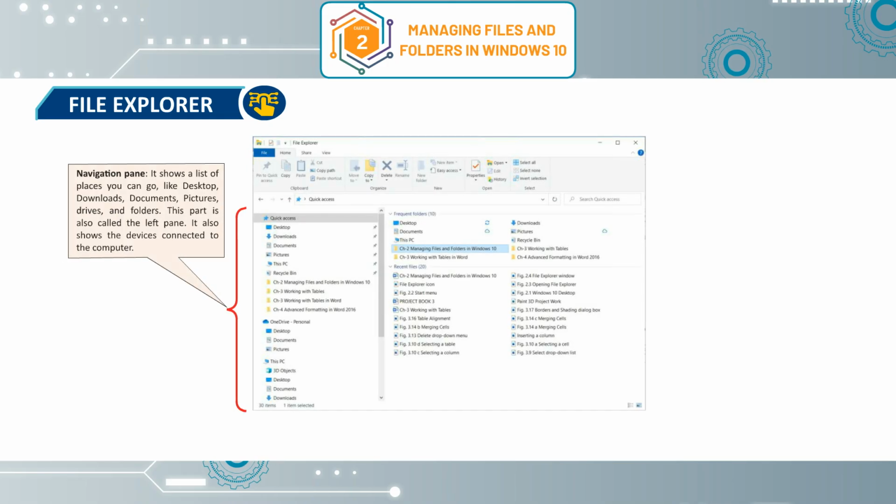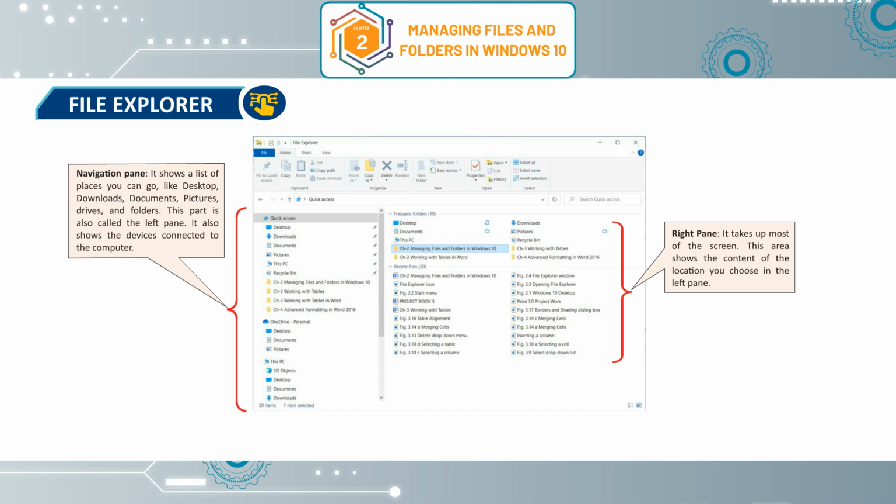Navigation pane. It shows a list of places you can go like desktop, downloads, documents, pictures, drives and folders. This part is also called the left pane. It also shows the devices connected to the computer. Right pane. It takes up most of the screen. This area shows the content of the location you choose in the left pane.